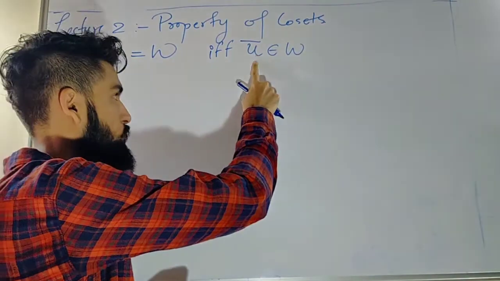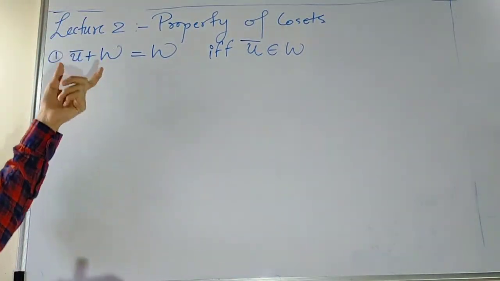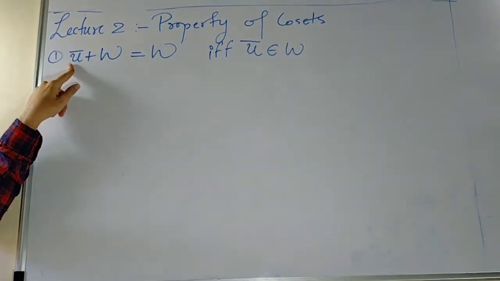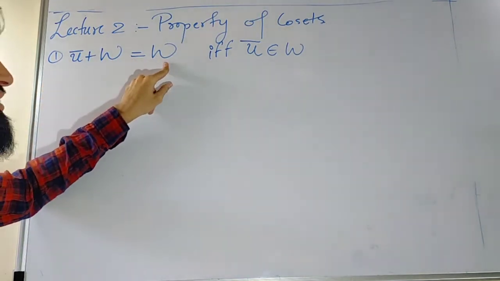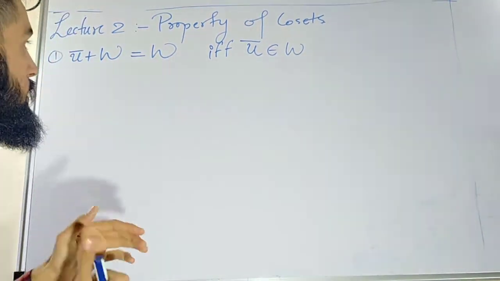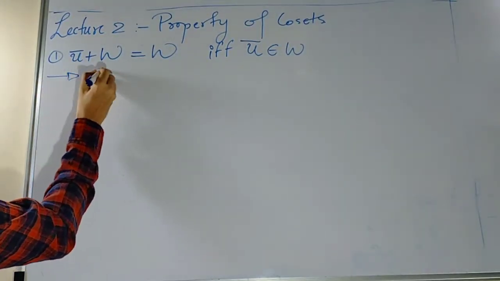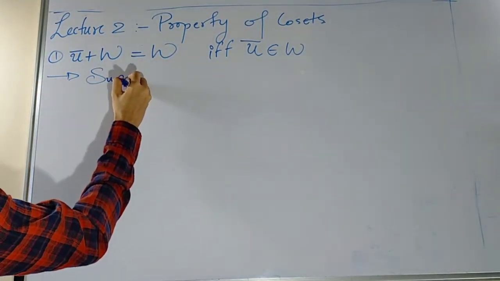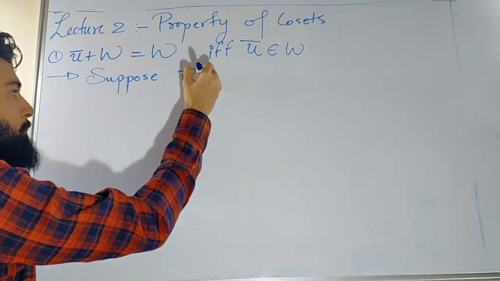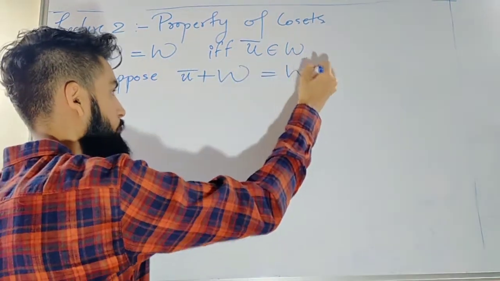The first one is u bar plus W is equal to W if and only if u bar is an element of W. This means the coset of W with respect to u bar is same as the subspace W. Okay. So let's start this way. Suppose my u bar plus W is same as W.